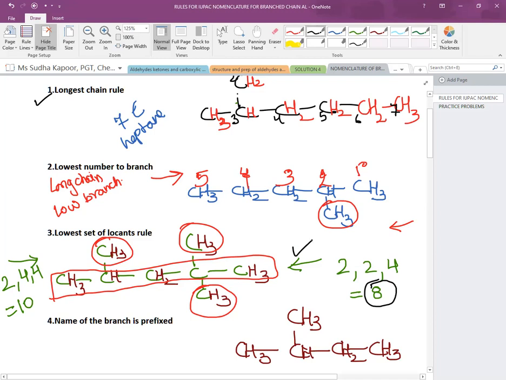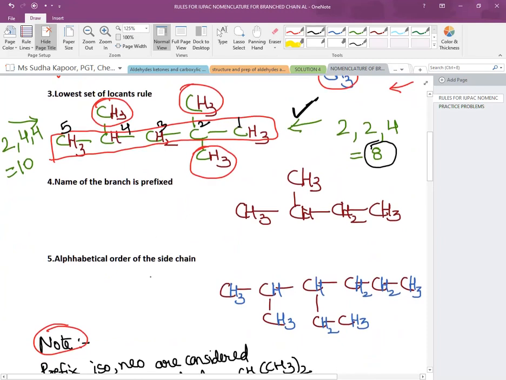So we will number the chain from this side: 1, 2, 3, 4 and 5, the longest chain of 5. And the branches are present on the 2nd number and then the 4th number. So following the long chain, lower number to branch, but if there are more branches, then we calculate the sum of the locants.